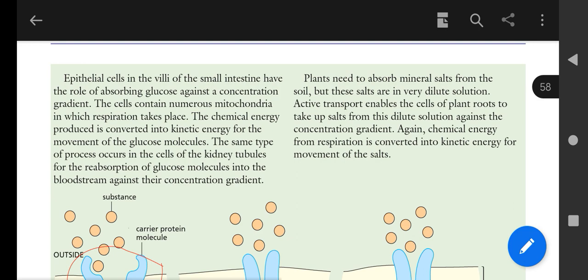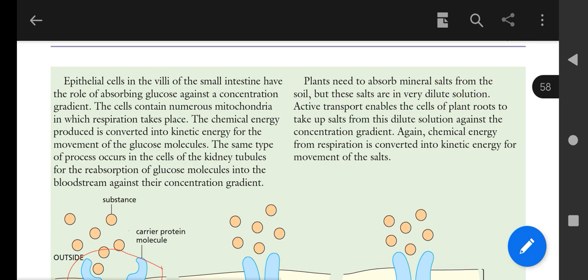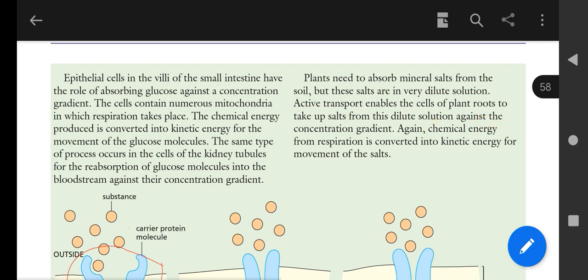Plants need to absorb mineral salts from the soil, but these salts are in very dilute solution. Active transport enables the cells of plant roots to take up salts from this dilute solution against the concentration gradient.